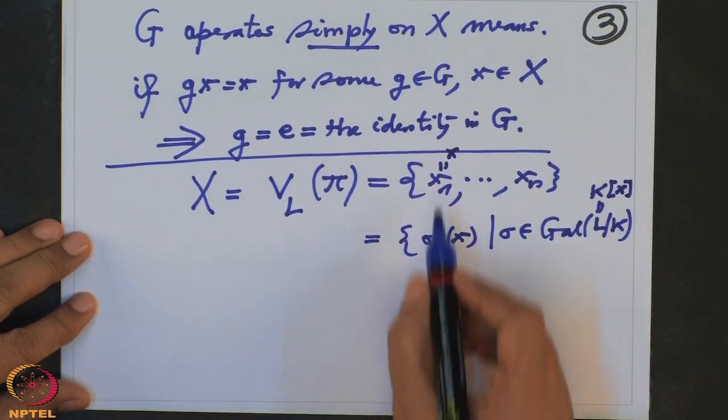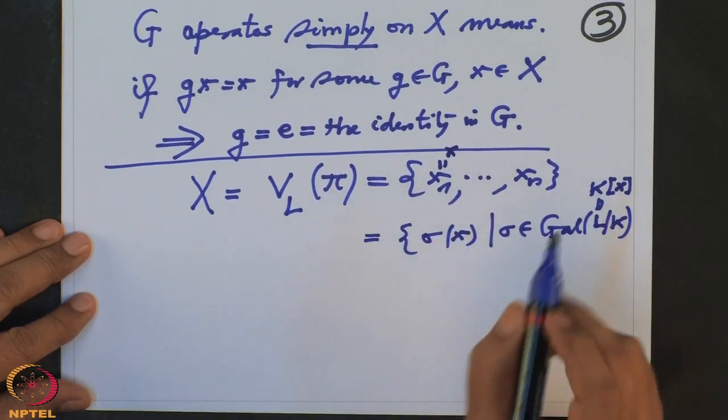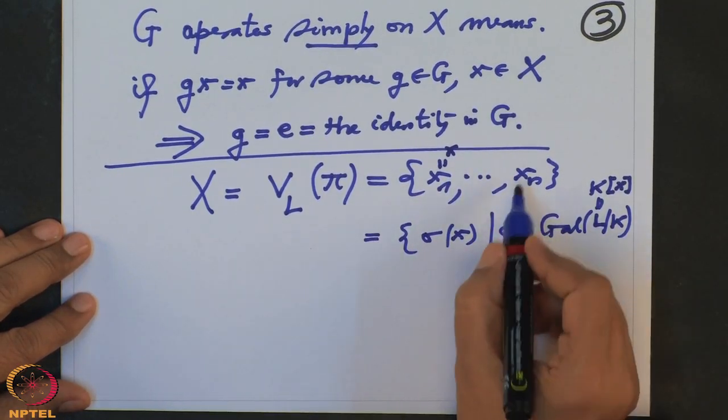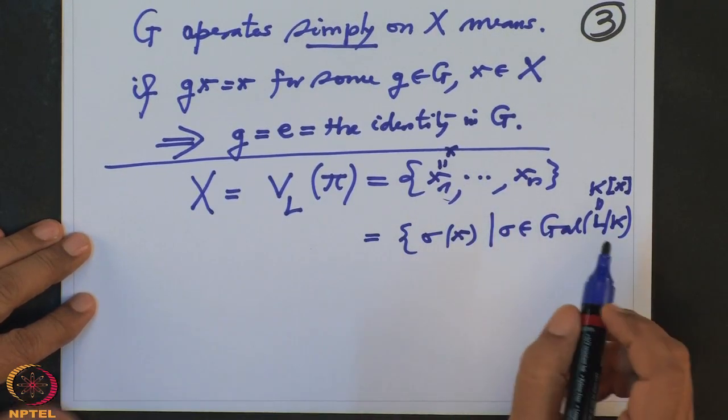So if I know x, I know the next one, and all of them by some sigma, and then all are distinct. Therefore the cardinality of this set will be the cardinality of the Galois group, which is the degree. Therefore, that is a Galois extension. So the punch line to remember is: a simple extension is Galois if the Galois group operates on the zero set of the minimal polynomial of that generator in a simple transitive way.